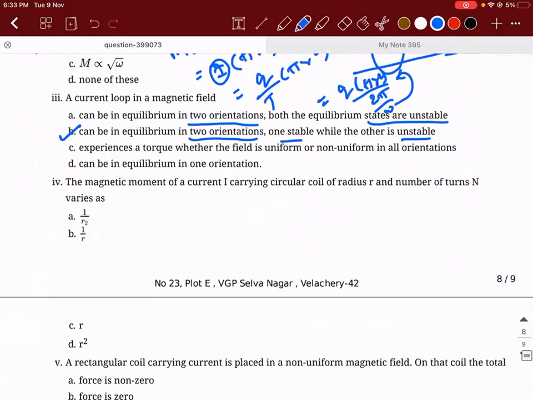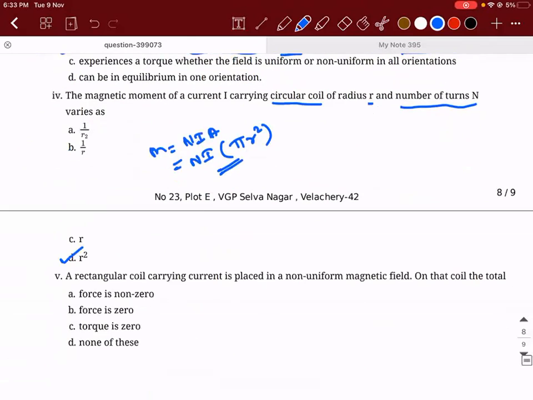The magnetic moment of a current I carrying circular coil of radius small r, with number of turns capital N, varies as? So M is equal to N into I into A. A is pi r square. So M is directly proportional to r square. That's it.